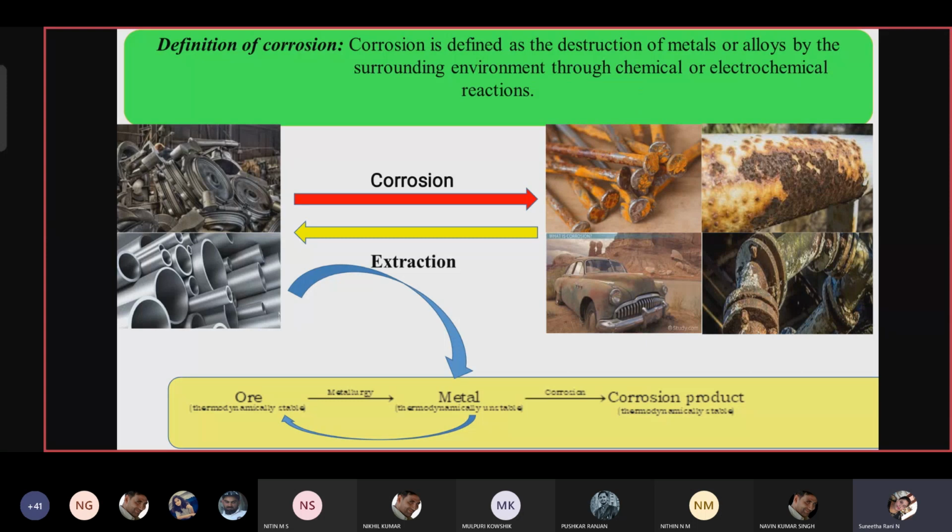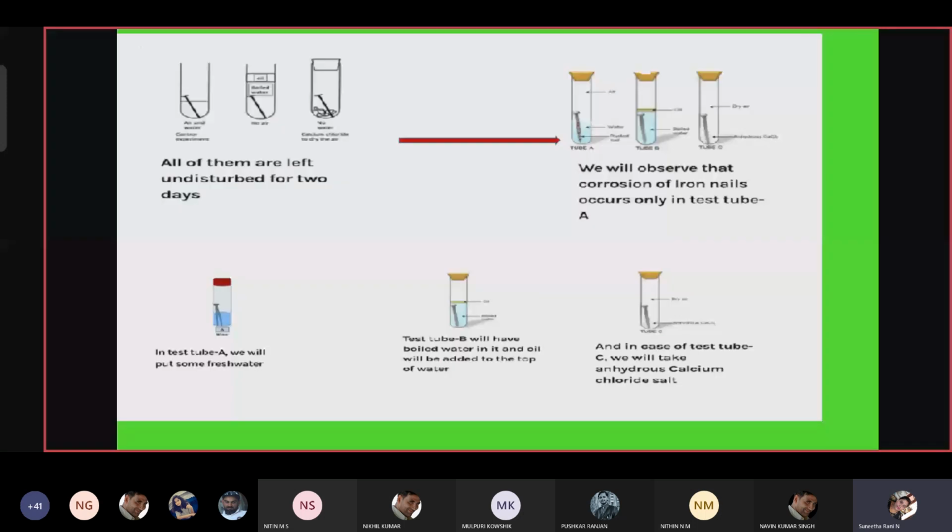Next, how does it happen? Corrosion happens due to environmental conditions, both dry and wet. If the corrosion appears in a dry environment, it is called dry corrosion.